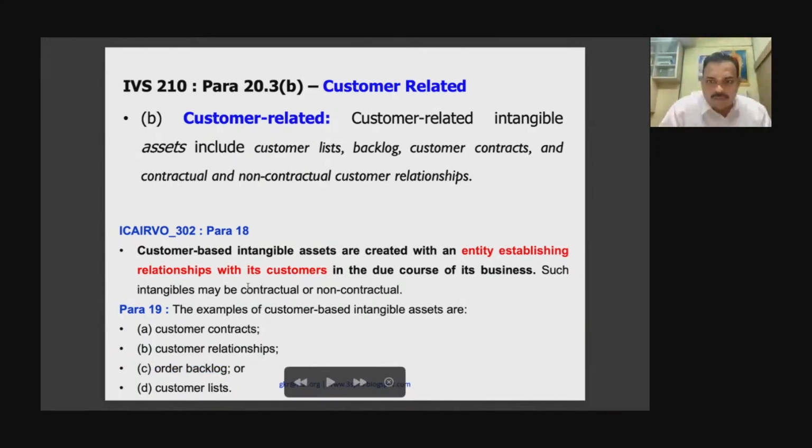Okay, so that is your entity establishing relationship with its customers. So same work will be done by L&T, same work will be done by another engineering company also. But here the bidding will be greater because of their order backlog. That is their intangible asset. Customer list, customer relationships. See, today customer relationship that is actually intangible. You cannot see that. People don't want to change their doctor, change their lawyer, change their auditor, okay, change their valuer, and this customer.